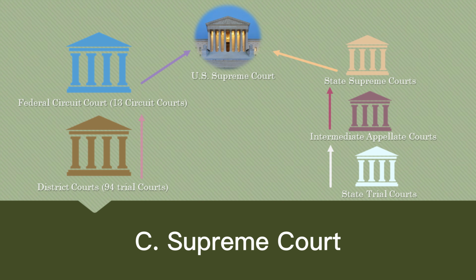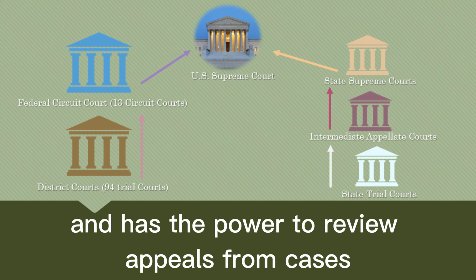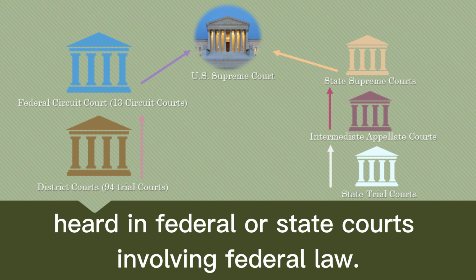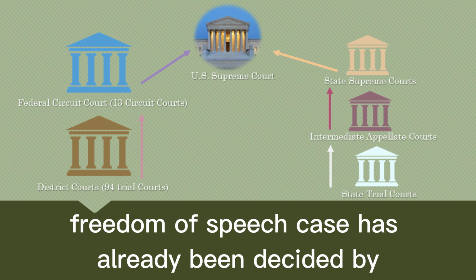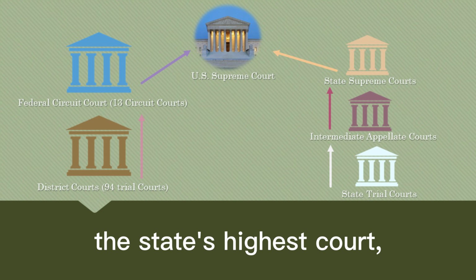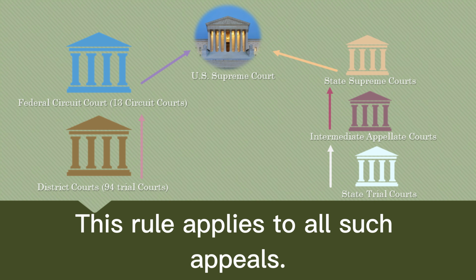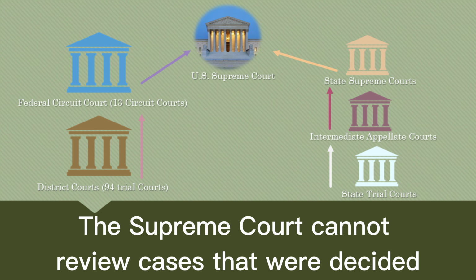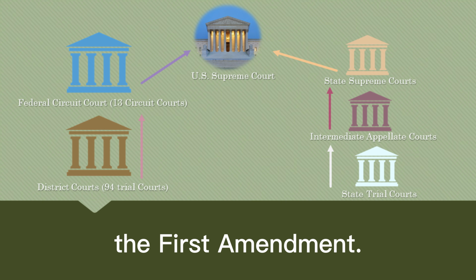5. The Supreme Court. The Supreme Court of the United States is the highest court in the country and has the power to review appeals from cases heard in federal or state courts involving federal law. If a First Amendment freedom of speech case has already been decided by the state's highest court, it can be appealed to the federal Supreme Court. This rule applies to all such appeals. The Supreme Court cannot review cases that were decided based solely on principles related to the First Amendment.